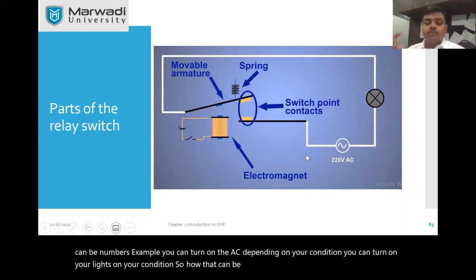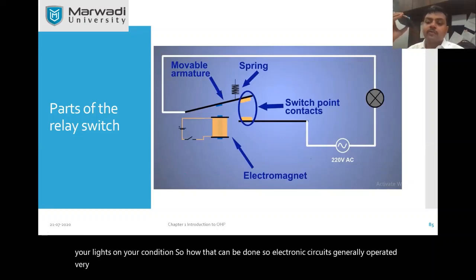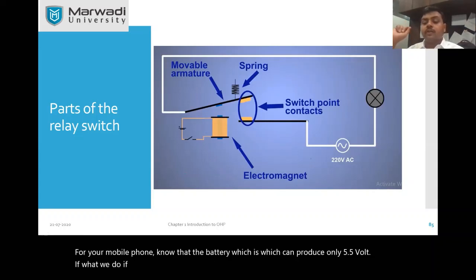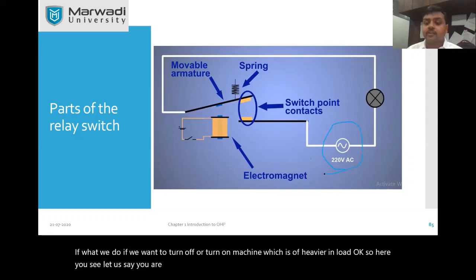Electronic circuits generally operate at very low voltage. For your mobile phone, you know the battery produces only about 5.5 volts. So if we want to turn on or turn off a machine which is heavier in load, here you see, let us say you are having 220 volt AC at your home, and you want to control a load.